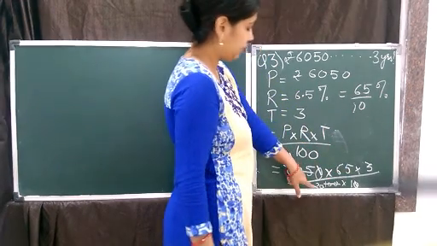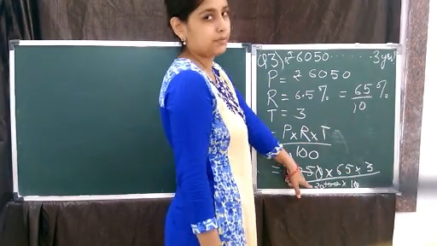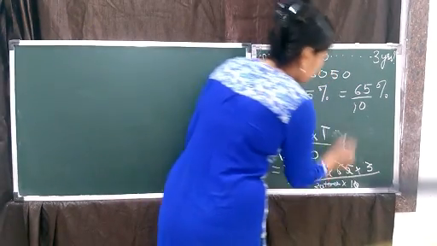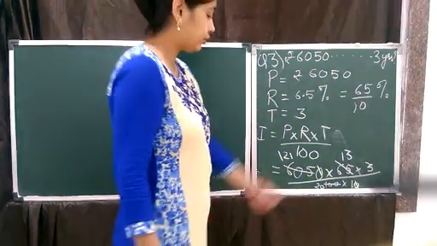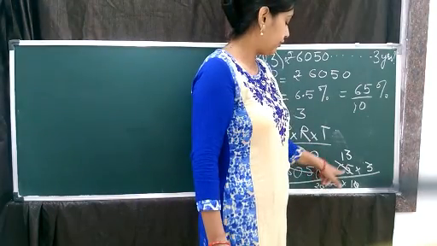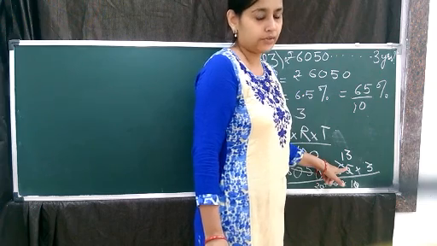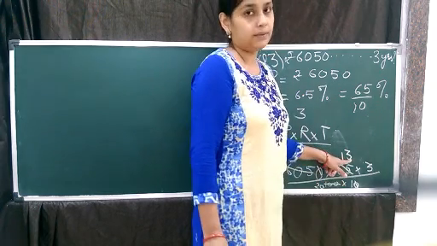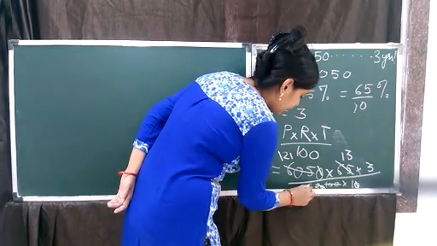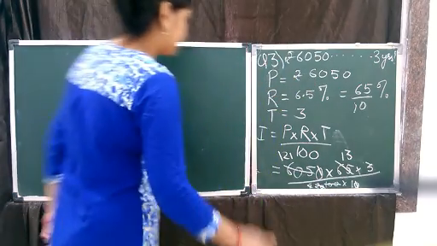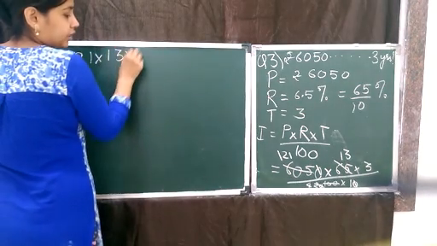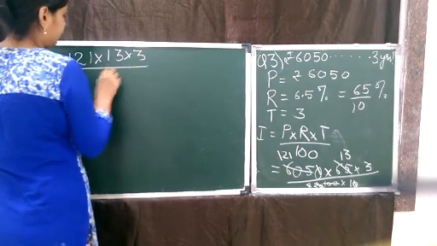Now this 65 and 20 are also divisible by 5, so we are going to cancel them also, children. 5 13s give us 65, or you can simply divide. 5 1s are 5, 1 comes down after the subtraction, that goes with 5, which becomes 15. 5 3s give you 15. Okay, and here 5 4s are 20. So we are going to write all this here: 121 into 13 into 3 divided by 4.